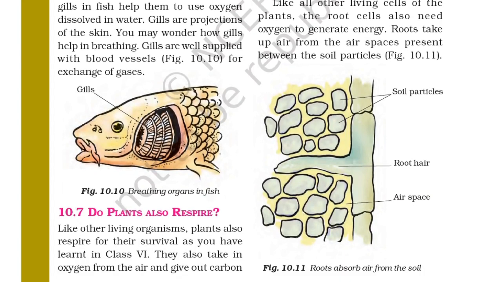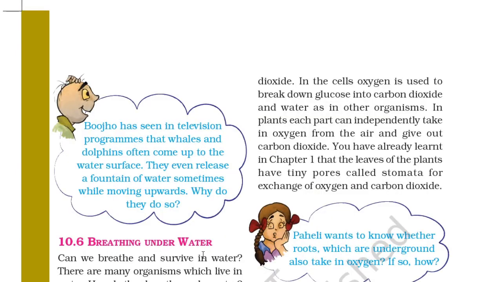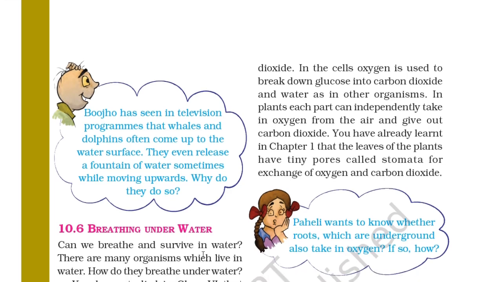Section 10.7, do plants also respire? Like other living organisms, plants also respire for their survival. As you have learnt in class 6, they also take in oxygen from the air and give out carbon dioxide. In the cells, oxygen is used to break down glucose into carbon dioxide and water as in other organisms.